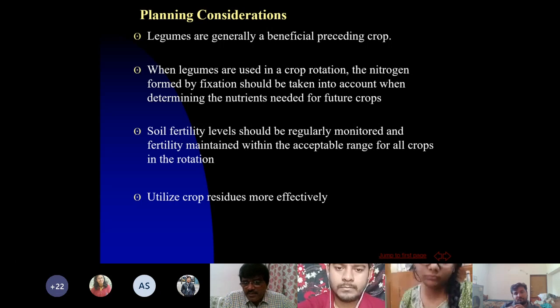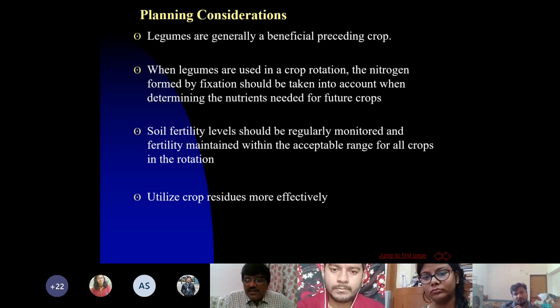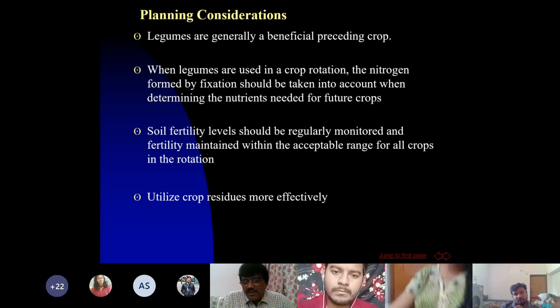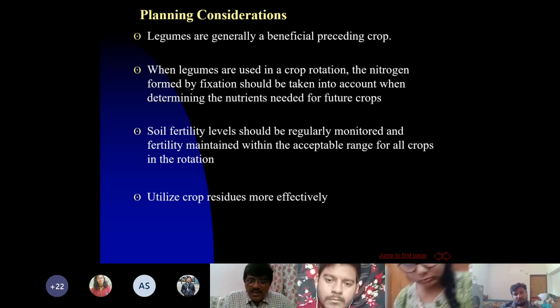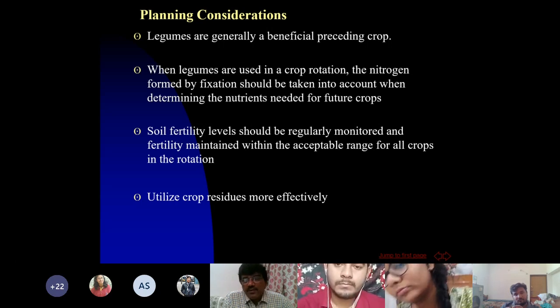Whatever it has contributed, that should be considered. For example, in case of rice, if you take a leguminous crop as a green manure crop, Dhaincha or Sesbania, then 60 kg nitrogen can be saved in rice. Suppose rice nitrogen requirement is 120. If you have taken a leguminous green manure crop, then you need to apply 60 kg less nitrogen than the recommended. So this is very useful.